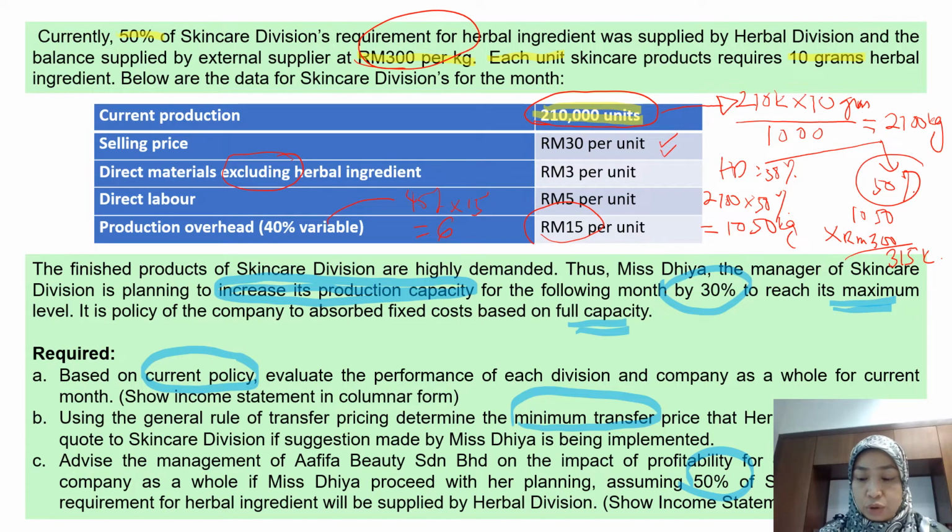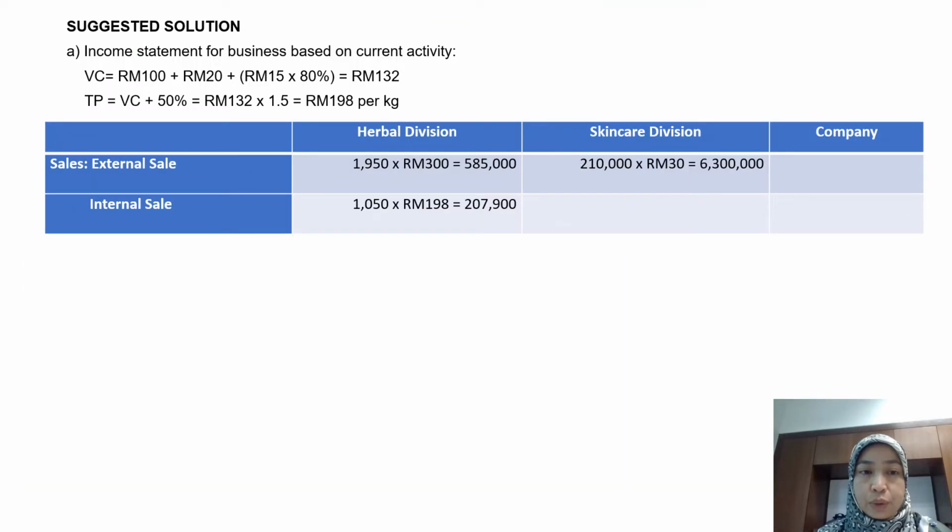Okay, so as usual, first of all, you need to identify sales revenue. Let's answer the first one. Just now we already calculated variable cost, and based on current practice, the transfer price is 198 ringgit.